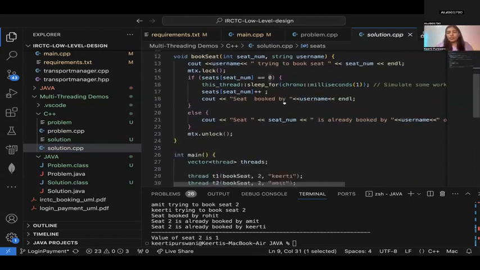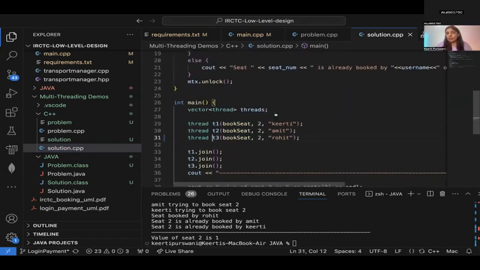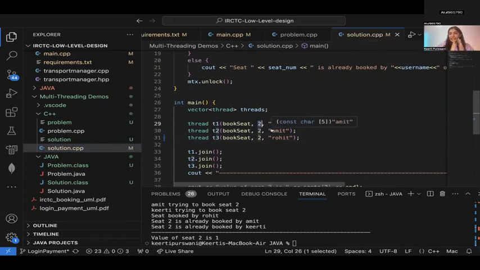And what I'm going to try doing is that there are 3 people. Okay, there are 3 threads. There is Kirti, Amit, and Rohit, and they are trying to book a particular seat. The seat number is 2. Okay, they are trying to book the seat at the same time.